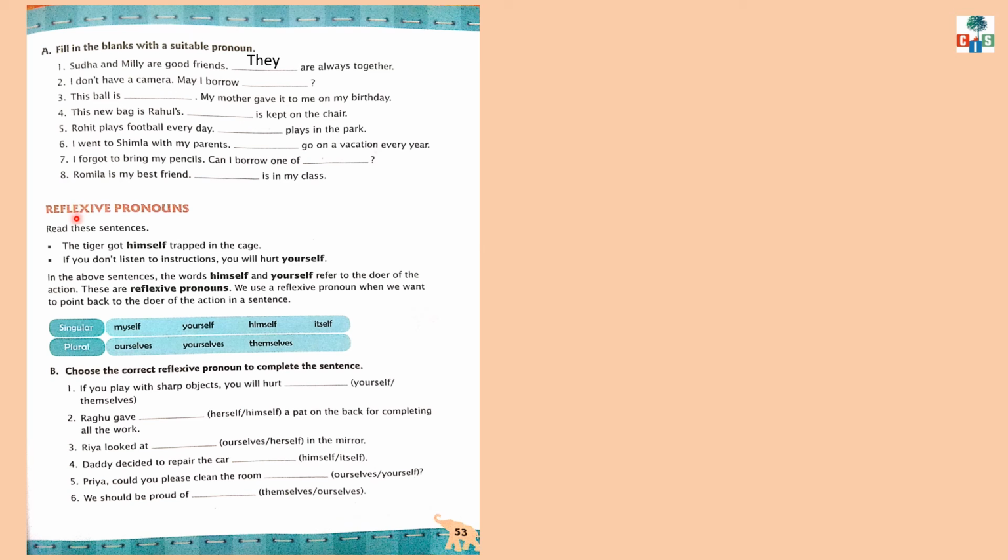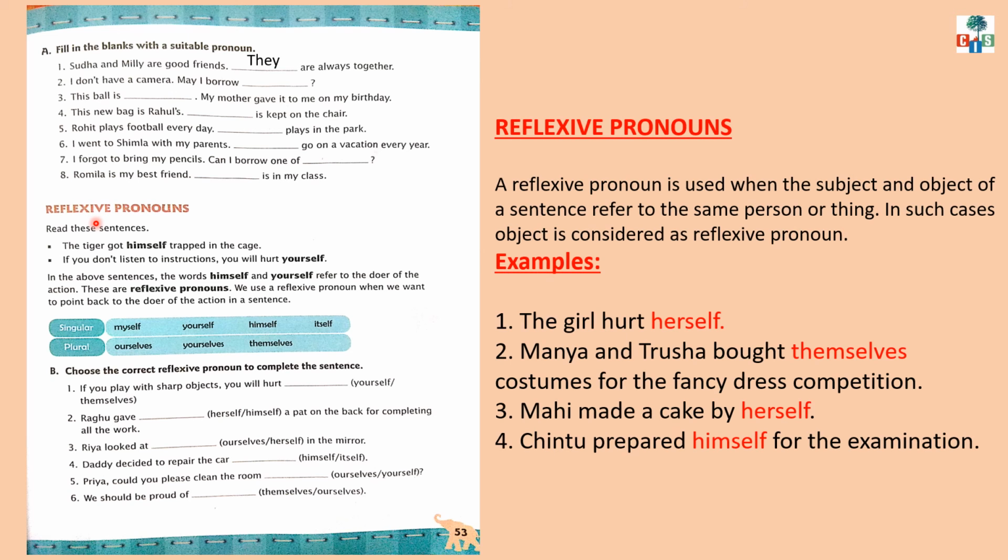Now let us know what are reflexive pronouns. We use a reflexive pronoun when we want to point back to the doer of the action in a sentence. Means, children, a reflexive pronoun is used when the subject and object of a sentence refer to the same person or thing. In such cases, the object is a reflexive pronoun.